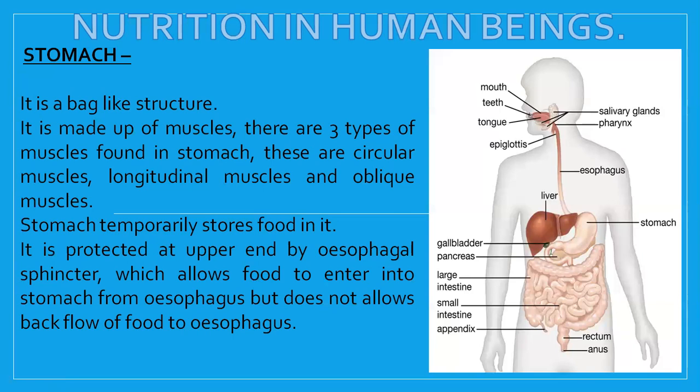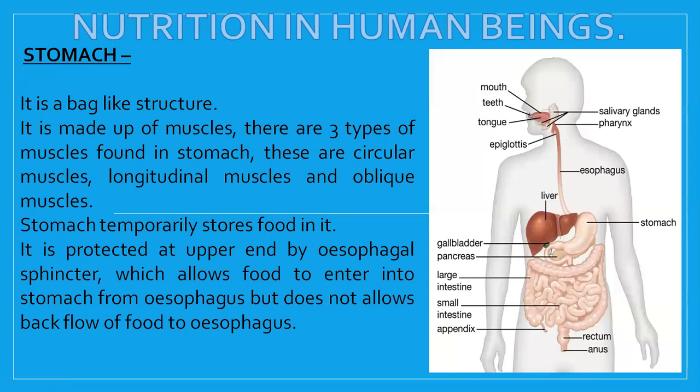Now come to the stomach. Stomach is a large bag-like structure. It is one of the largest organs in the body, and it stores food. The stomach also serves two important functions: first, storage of the food, and second, digestion. Food is digested in two ways: mechanical digestion with the help of alternate contraction and relaxation of the muscle, and chemical digestion with the help of enzymes.